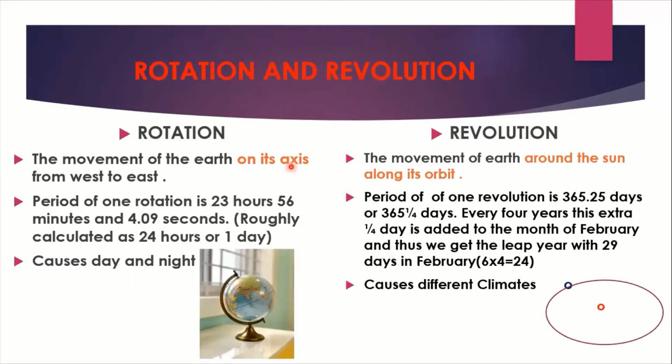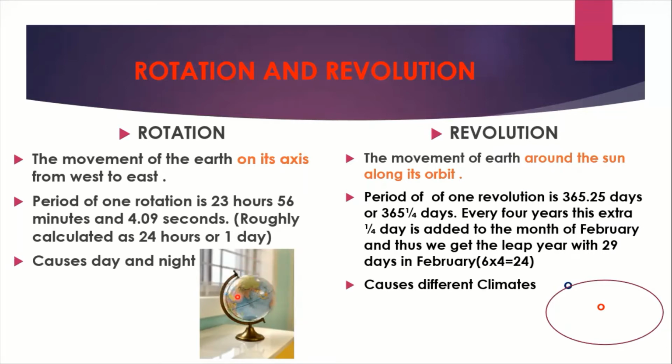Now we are going to explain more about the rotation and revolution of Earth. First of all, we have to learn that Earth has two types of movements. One is rotation and the other is revolution. The movement of Earth on its own axis from west to east is known as rotation. This is the imaginary axis of Earth. This is the direction of the rotation from west to east. Earth rotates on this axis, so this movement is known as rotation.